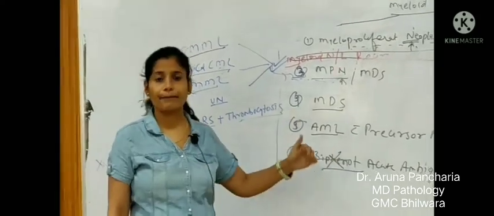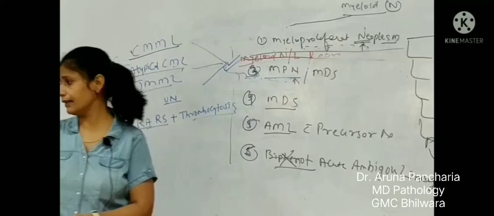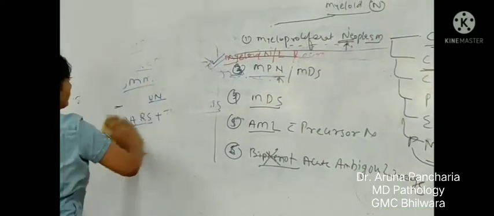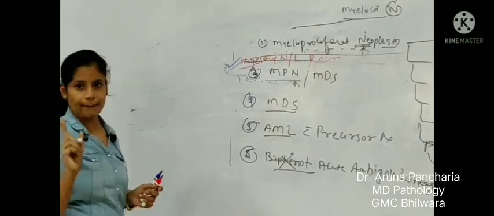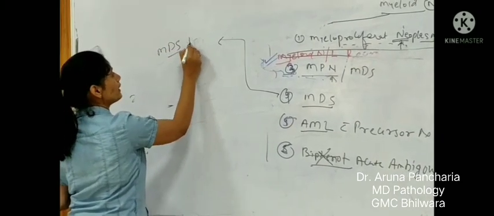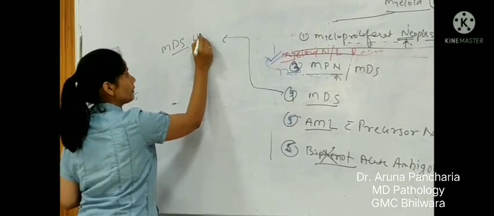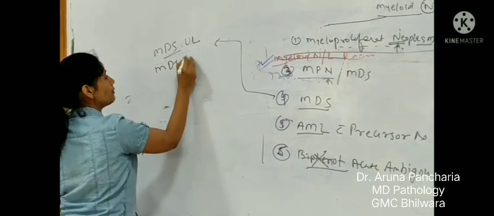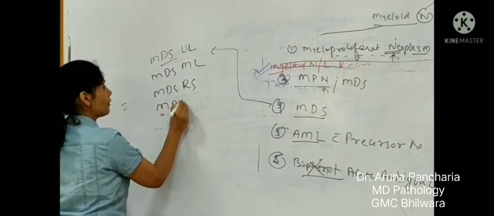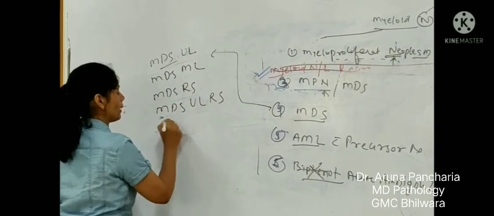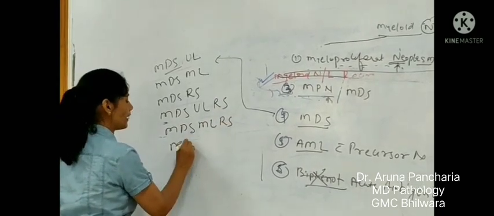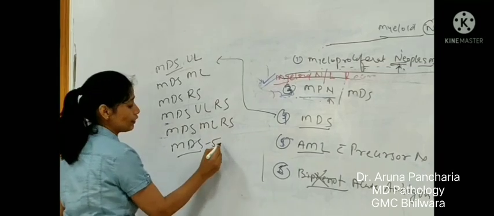Now MDS. MDS has got further subcategories. I will take a separate lecture on MDS, but still I am telling you: MDS with unilineage dysplasia, MDS with multilineage dysplasia, MDS with ring sideroblasts, MDS with unilineage dysplasia and ring sideroblasts, MDS with multilineage dysplasia and ring sideroblasts, MDS with isolated deletion of 5q.